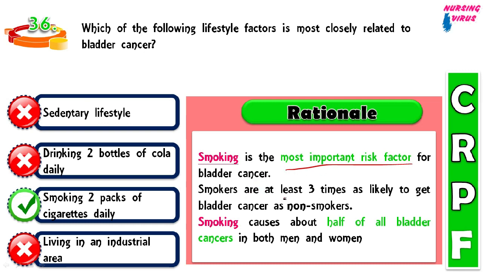Smokers are at least 3 times more likely to get bladder cancer compared with non-smokers. Smoking is the reason for half of all bladder cancers in both genders.